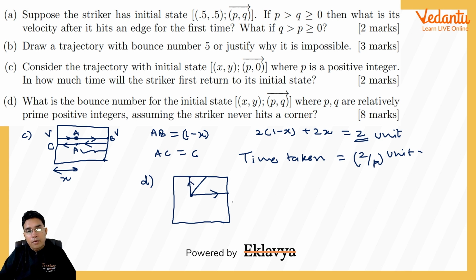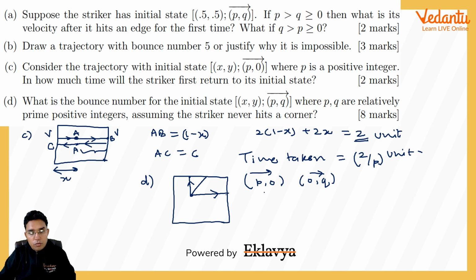Okay, we can think of it that at this point we have 2 different particles, different strikers. One is going with speed p comma 0, and one is going with the speed 0 comma q. One particle going with p comma 0, one going with the speed 0 comma q.